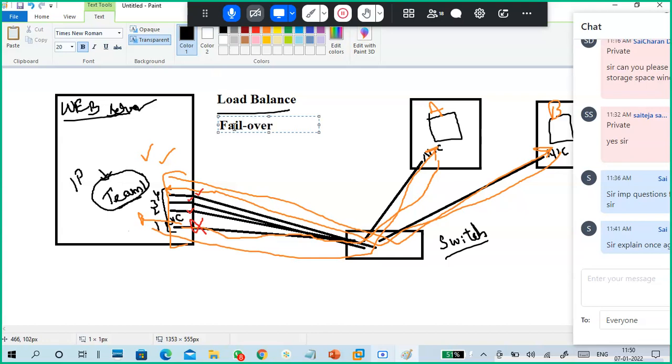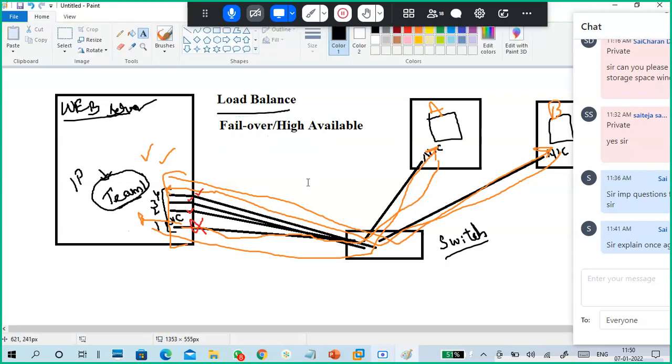Failover or high availability concept. So this is a concept called NIC teaming. NIC teaming. Very important concept, guys.